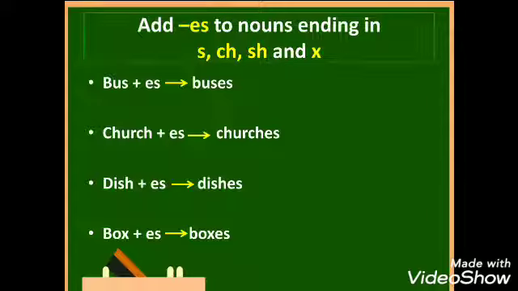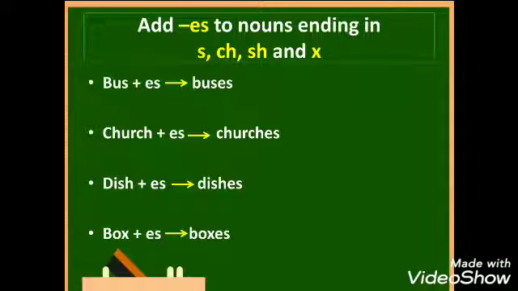Church plus es, churches. Dish, dishes. Box, boxes. This is one of the most important rules that you need to remember. You need to remember the letters, that is S, CH, SH and X.